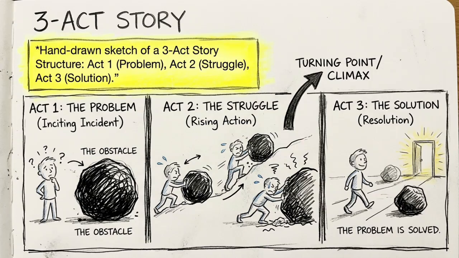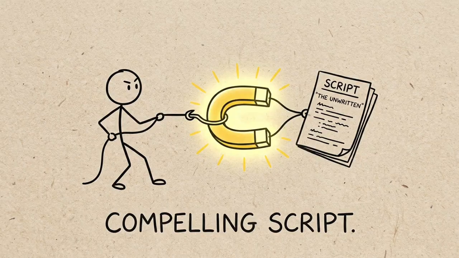Prompt number 8, the story framework. Turn this script into a 3-act story. Act 1, the problem. Act 2, the struggle. Act 3, the solution. Add a turning point. This makes your script compelling.